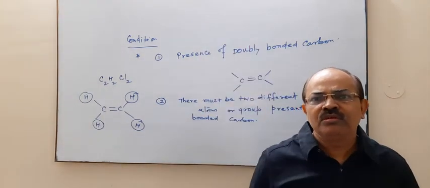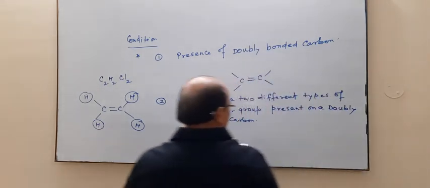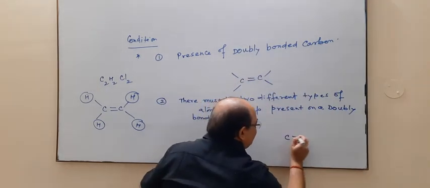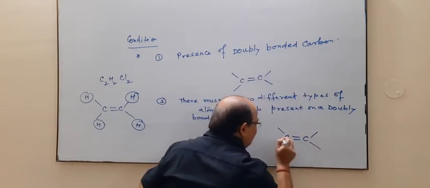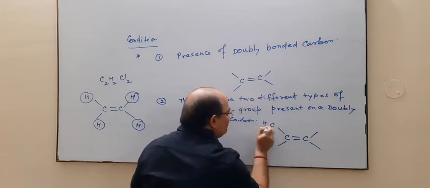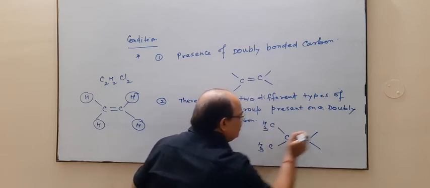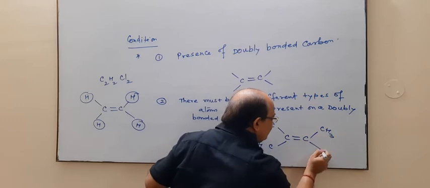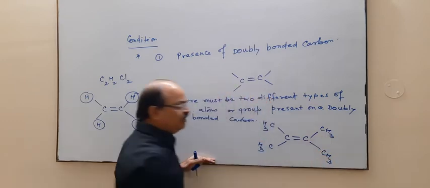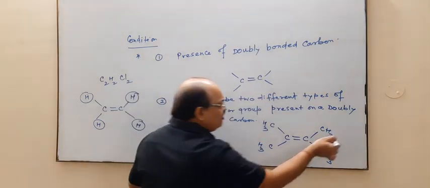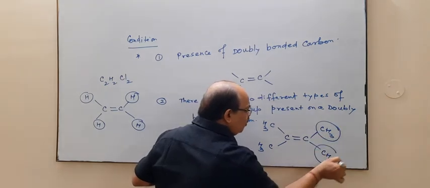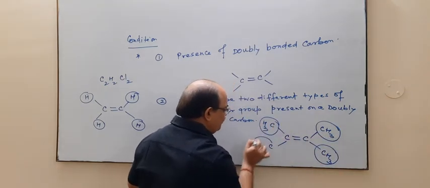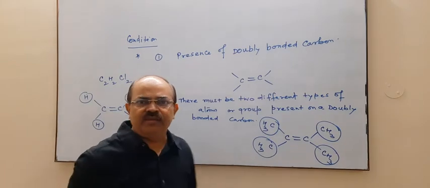For example, if we consider another example, say this is carbon double bond, this is a methyl group, this is a methyl group, this is a methyl group, this is a methyl group. You observe all the four groups are of the similar type.